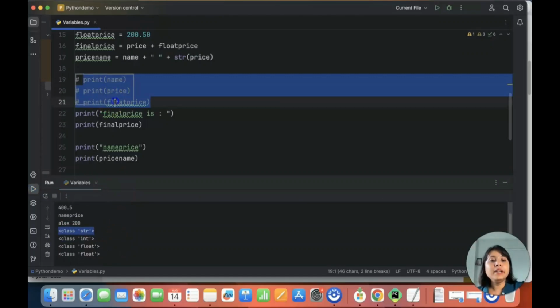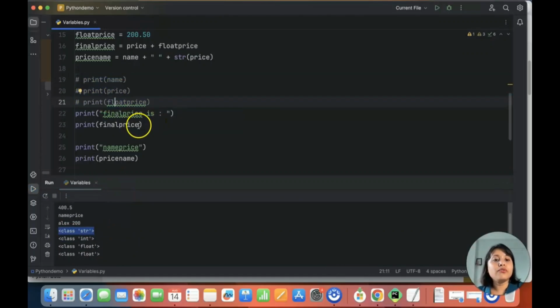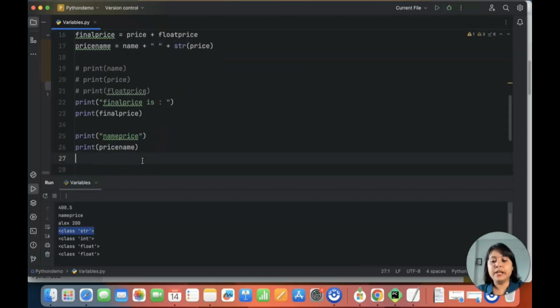If I print the data type of this particular price name, what will I get? It will be a string because I have converted the price, which was an integer, to a string. So let me print the data type of this price name.